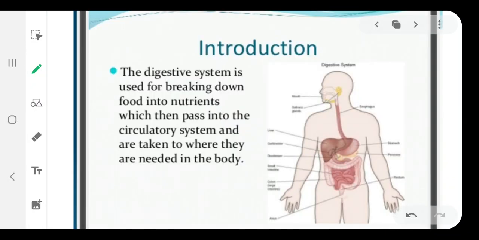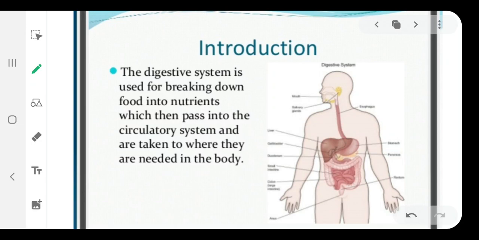Introduction. The digestive system is used for breaking down food into nutrients, which then pass into the circulatory system and are taken to where they are needed in the body. That means the digestive system is a system which helps in the process of nutrition, helping us take our food and convert it into nutrients, which can be utilized by our bodies to make different cells and do different activities.